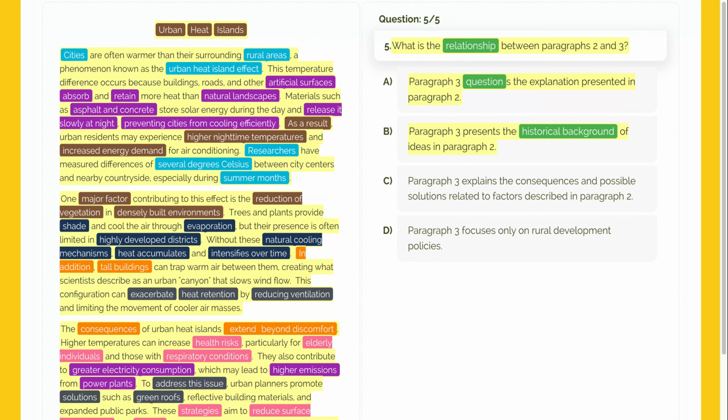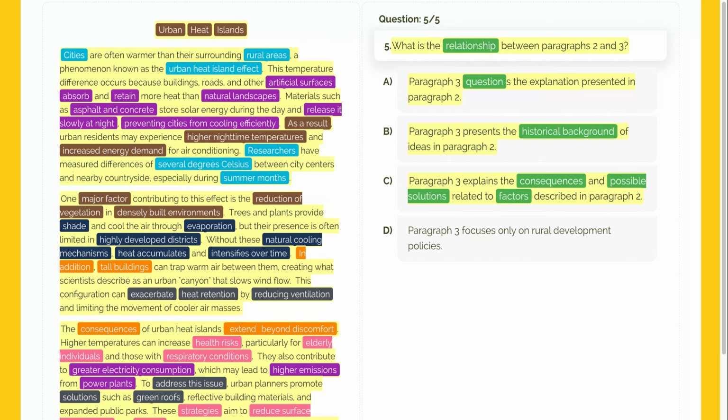Next, we'll examine option C. Paragraph 3 explains the consequences and possible solutions related to factors described in paragraph 2. This is a perfect summary of the transition. Paragraph 2 describes the factors, like vegetation and buildings. Then, paragraph 3 moves into the consequences for health and energy, and concludes with possible solutions, like public parks. This describes the logical structure of the text accurately, so it is correct.